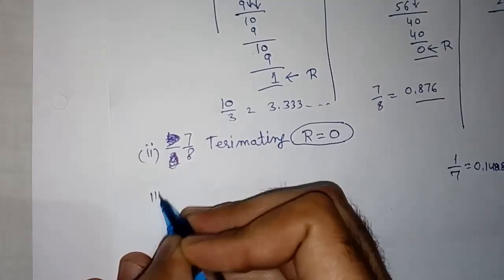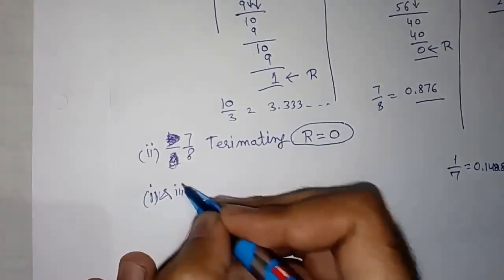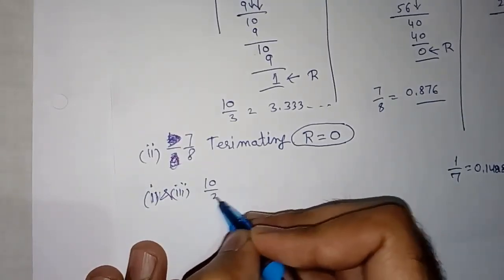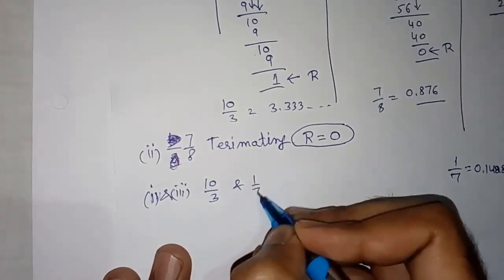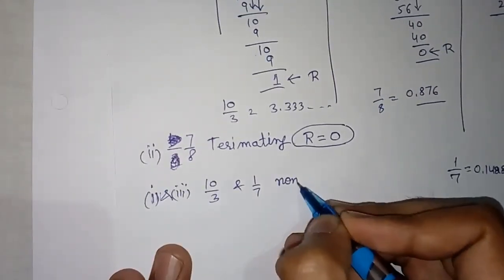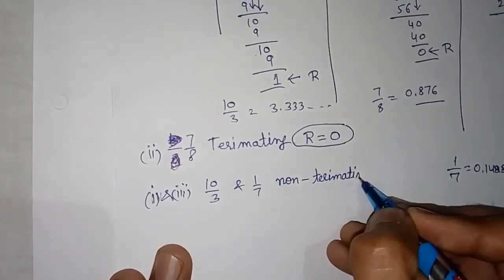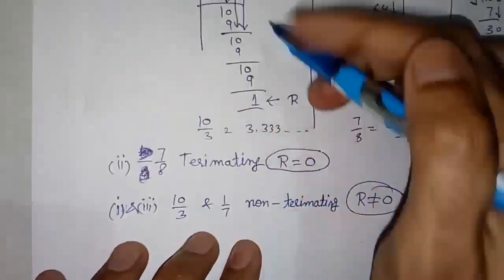Then the first and third examples. In the first and third examples, the divisions like 10 by 3 and 1 by 7 are non-terminating, and their remainder is not equal to 0 because they were repeating again and again.